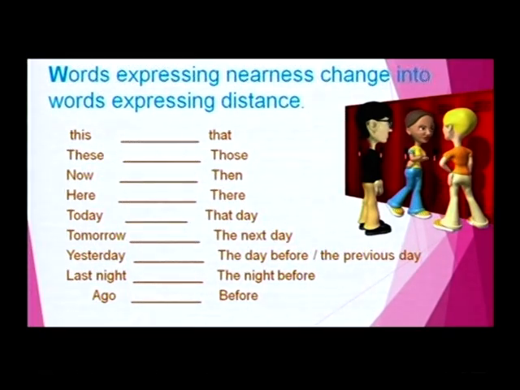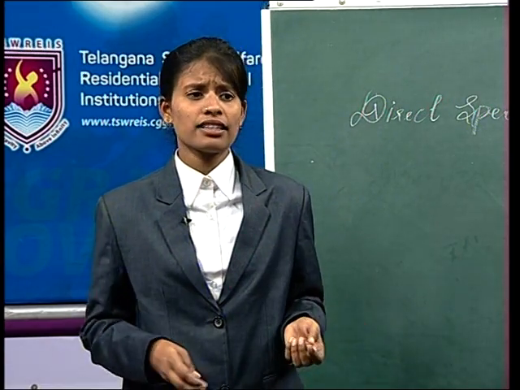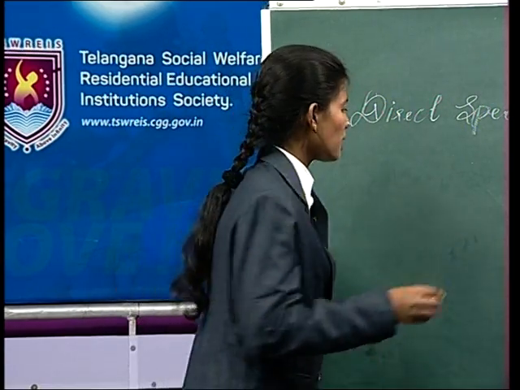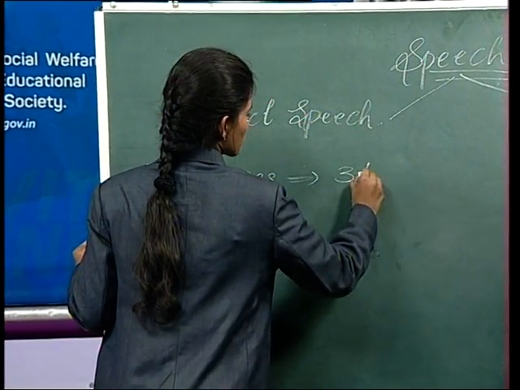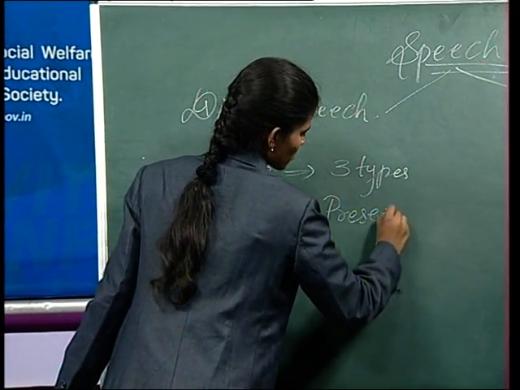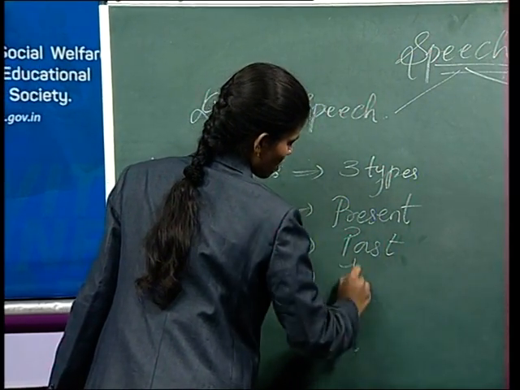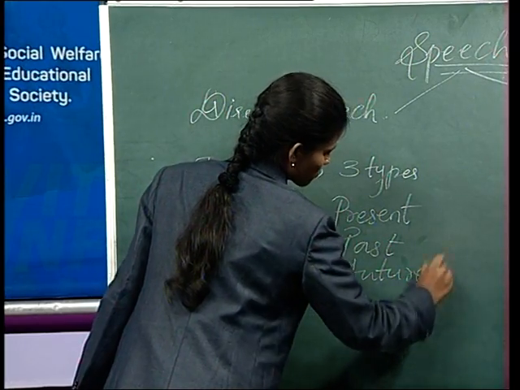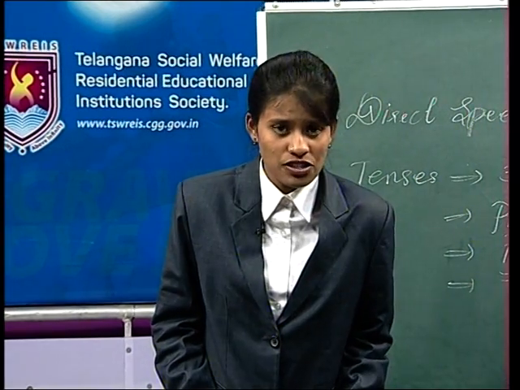See here my dear friends. Actually, my dear friends, we have to know about this change in speech in tenses too. You all know the kinds of tenses. How many kinds of tenses are there? Tenses are of 3 types. They are present tense, past tense and future tense.